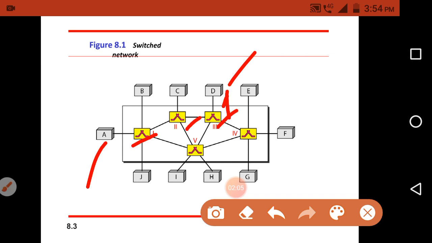From switch 3 it will go to device D. Here switch 1 and switch 3 are connected to end devices: switch 1 is connected to A, switch 3 is connected to device D. Switch 2 is an intermediate device that is mainly used for routing. Routing means it only forwards the data from switch 1 to switch 3.